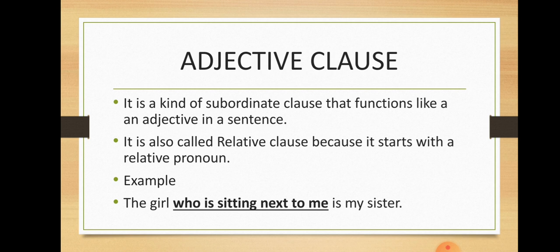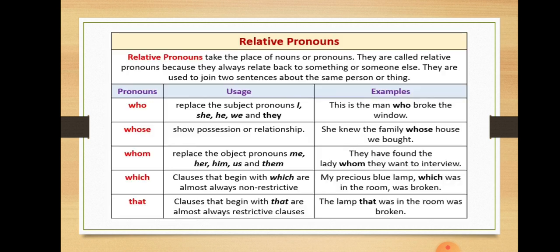Clear? Now, as it is called a relative clause as well. Why? Because it starts with a relative pronoun. So if you just observe the sentence, this word who is a relative pronoun. It means the adjective clause always starts with a relative pronoun. So it must start with the relative pronoun. So it's easy to identify a relative clause or adjective clause in a sentence. Now, the question might be in your mind, what are the relative pronouns that the relative clause or adjective clause starts with?